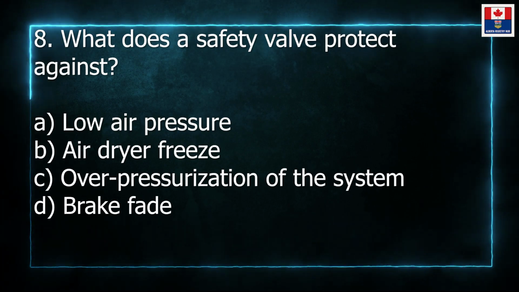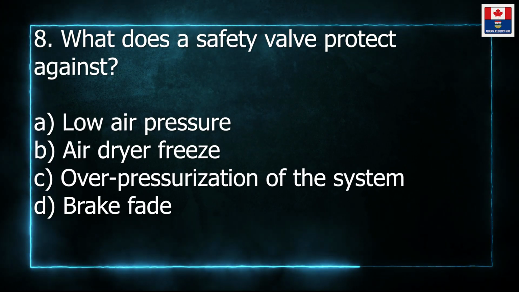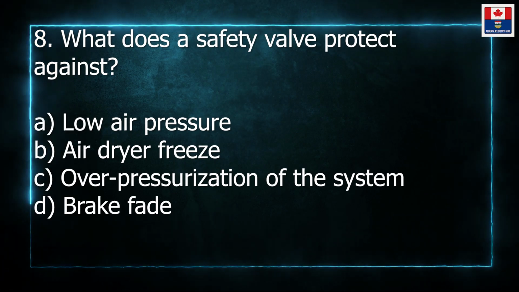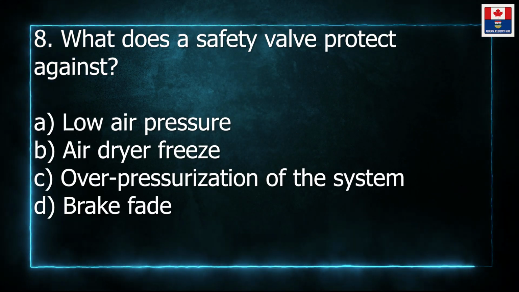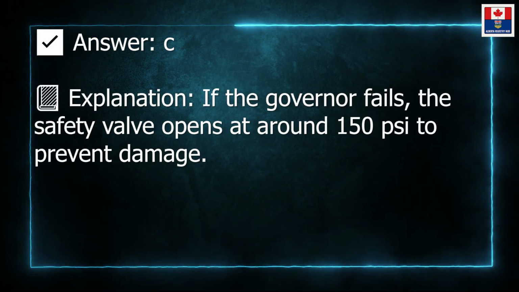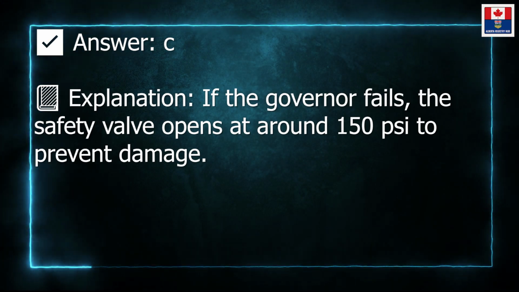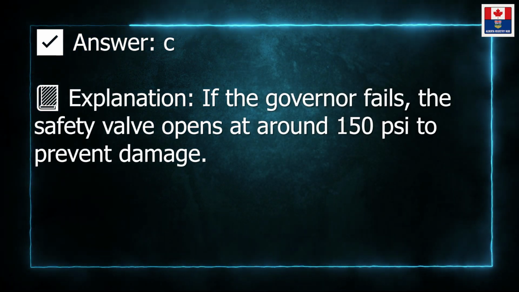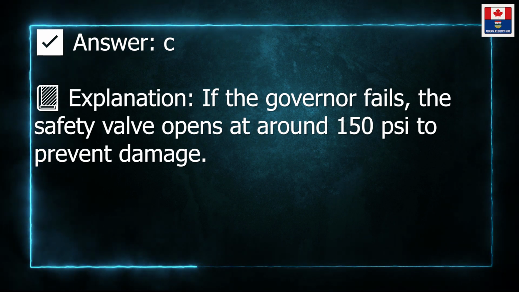8. What does a safety valve protect against? A. Low air pressure. B. Air dryer freeze. C. Overpressurization of the system. D. Brake fade. Answer: C. Explanation: If the governor fails, the safety valve opens at around 150 pounds per square inch to prevent damage.